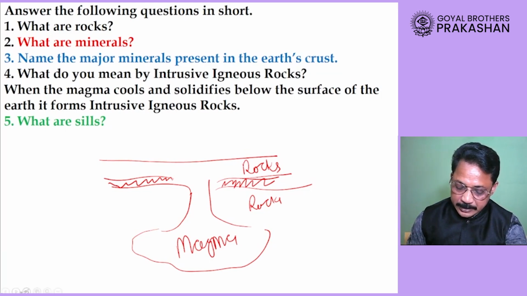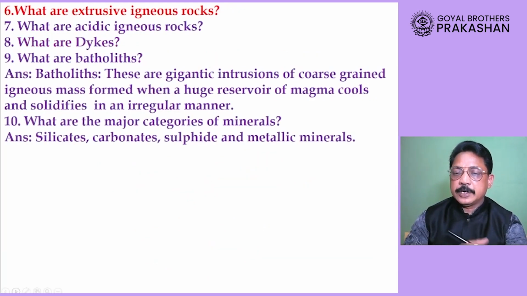Now, dear students, our next question is, what are extrusive igneous rocks? Answer is again very simple. Extrusive igneous rocks are those rocks which are formed by solidification of lava. Now, we will not use the word magma. Now, we will use the word lava. Example is basalt rock.